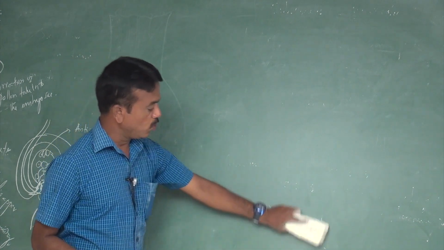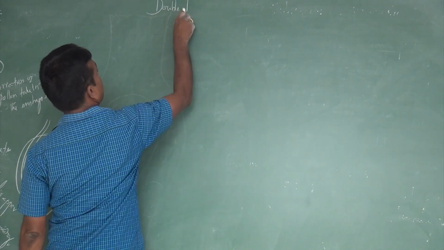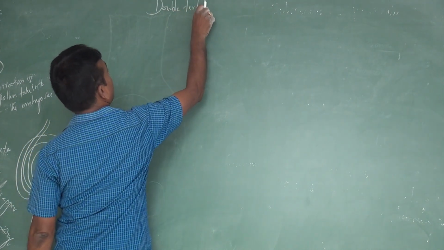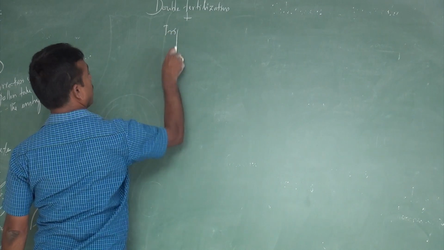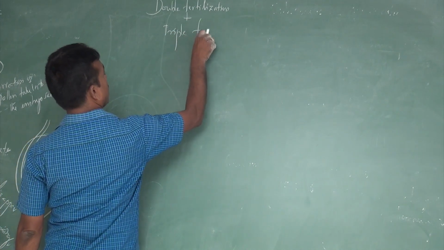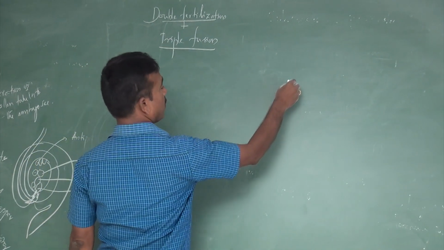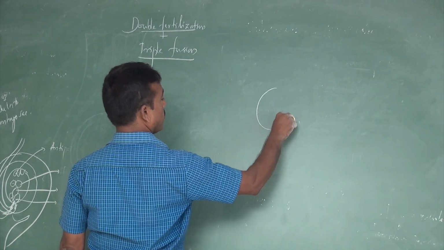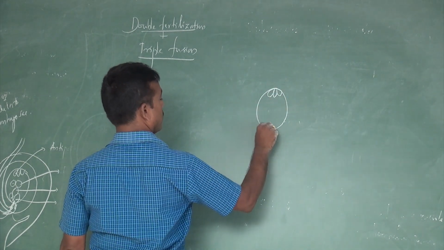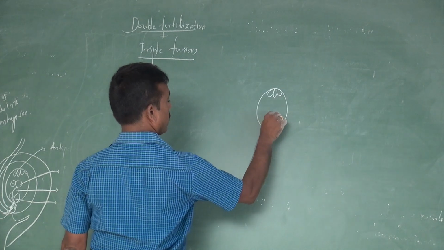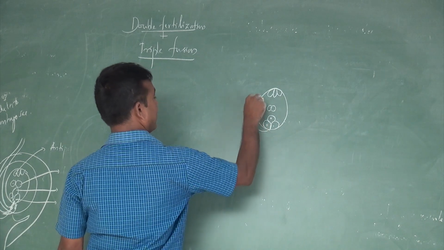The next one we are going to discuss is double fertilization and triple fusion. For the structure of the ovule, what are the components that must be present?